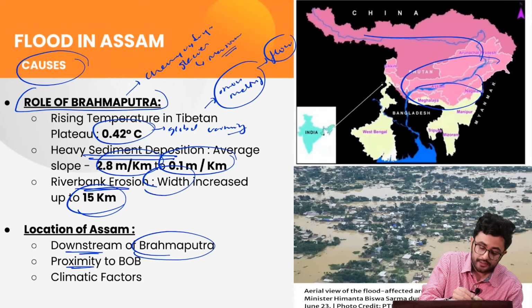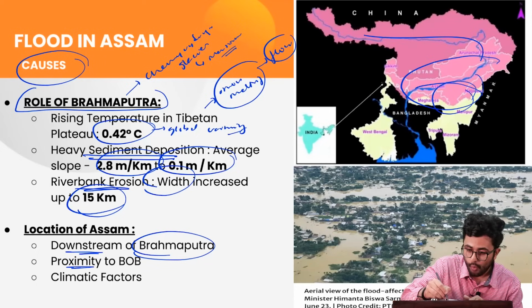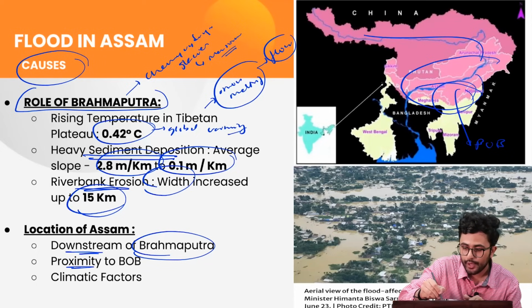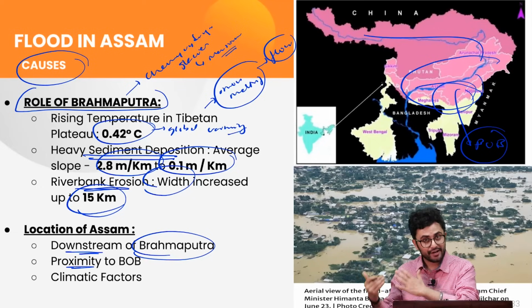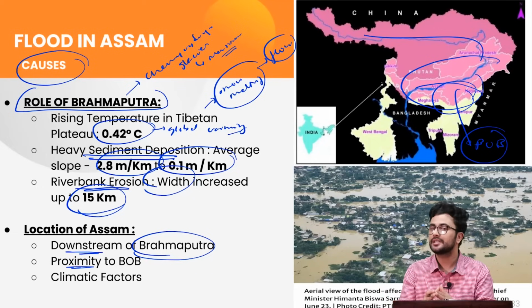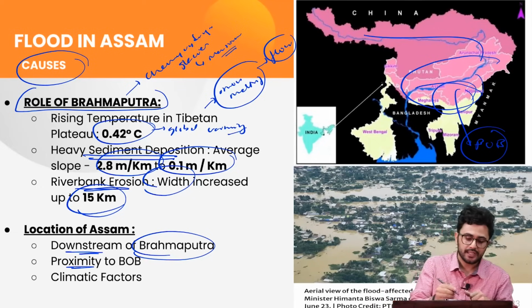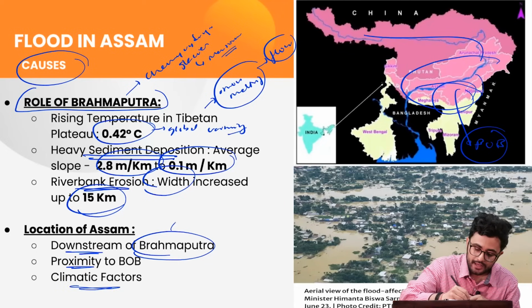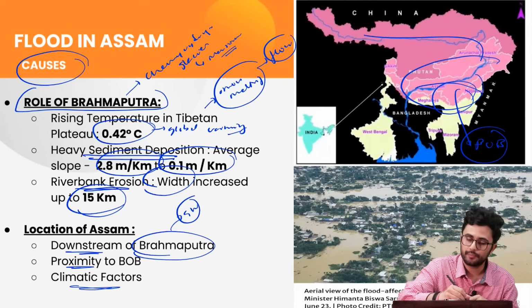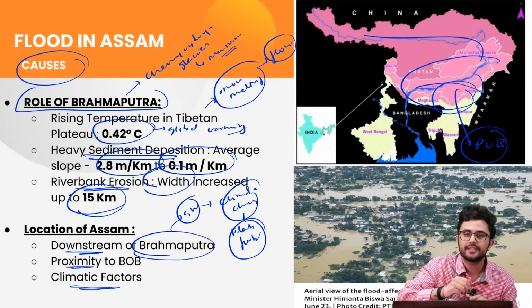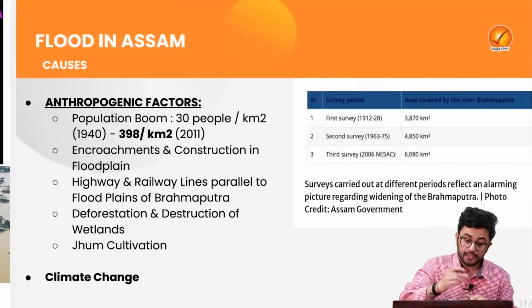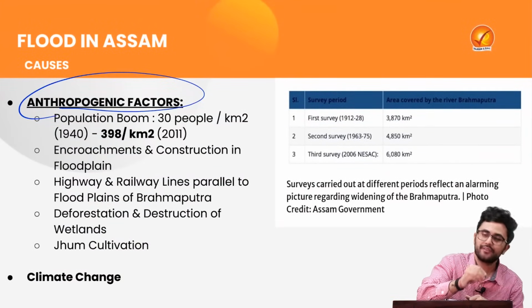The second is that Assam is quite in proximity to the region of Bay of Bengal, where a lot of such cyclones take place. So the effect of Remal cyclone is very much visible in the region of Assam. And obviously there are climatic factors. As global warming is taking place, climate change induced flash floods are also taking place in the region of Assam. The other causes are anthropogenic factors.